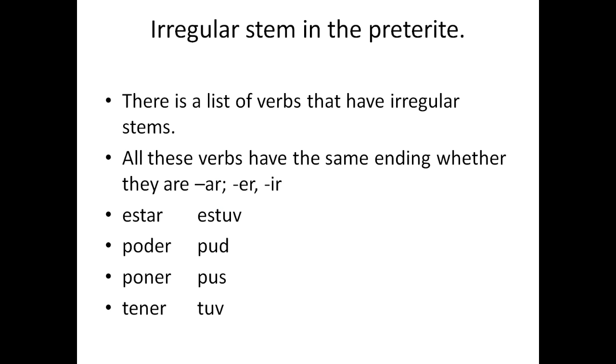There's something called an irregular stem in the preterite. There's a list of verbs that have irregular stems. All of these verbs have the same ending. It doesn't matter whether they are AR, ER, or IR verbs. These verbs include verbs such as estar, poder, poner, tener. For estar, the new stem is not est, but estuv. For poder, it is not pod, but pud. Poner is pus, tener is tuv. So that would be estuve, pude, puse, tuve.